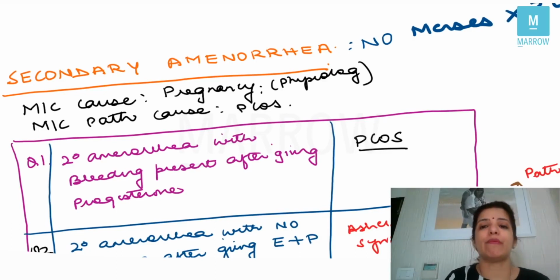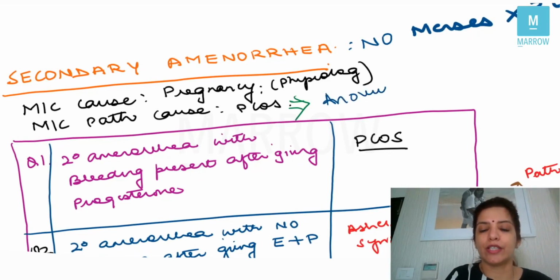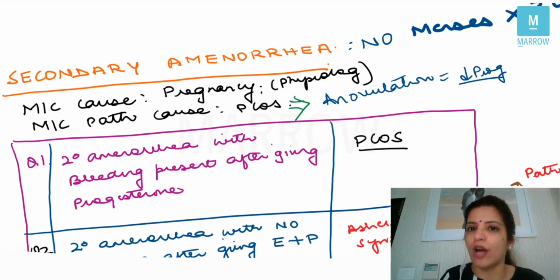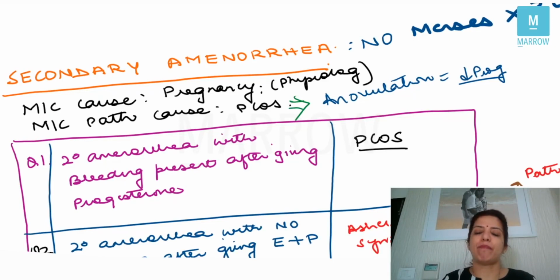Now, we will be talking about polycystic ovarian syndrome. In polycystic ovarian syndrome, the problem is that the female does not ovulate. And because a female does not ovulate, progesterone is less. And if the progesterone is less, a female will not menstruate. For menstruation to happen, initially the levels of progesterone should be very high and then they should suddenly decrease. Then only menstruation happens. And in a patient of PCOS, there is no progesterone. No progesterone means no menstruation, right?